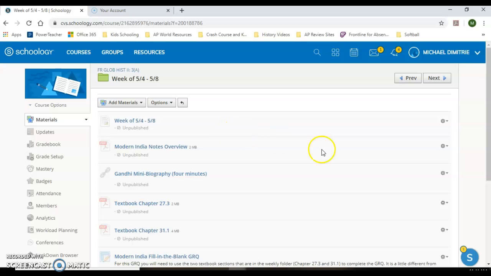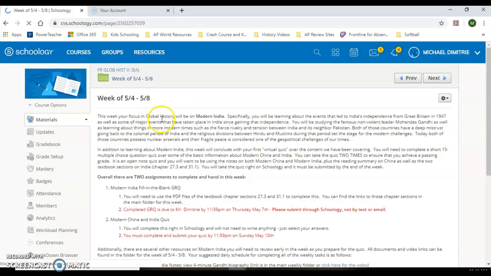When I go inside this folder, we'll see the few things you're going to have to do. You always want to start, again, with the note that is the overview of what you're going to do for the week, and read through this. It gives you a breakdown of the couple of things you're going to be doing. The focus this week is going to be on what I call modern India.